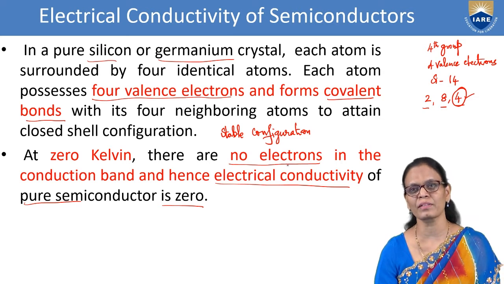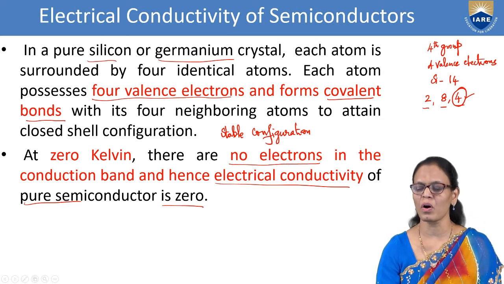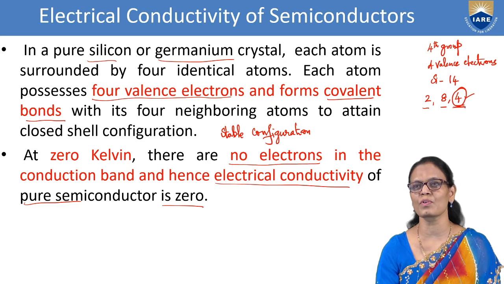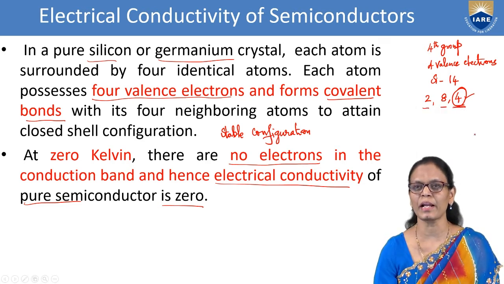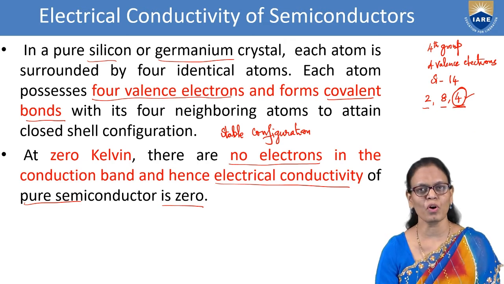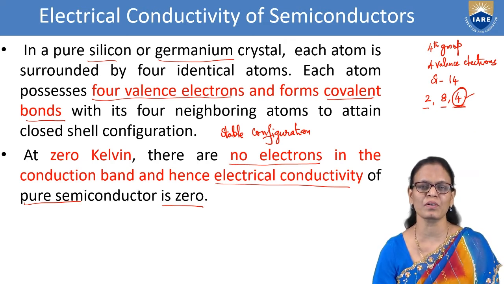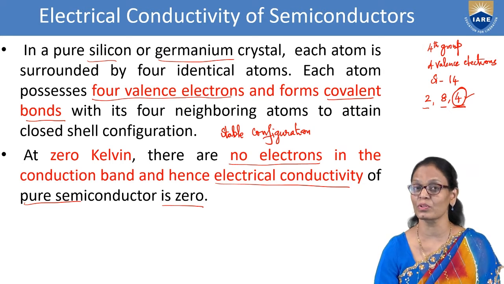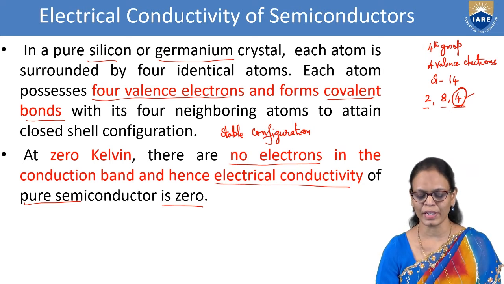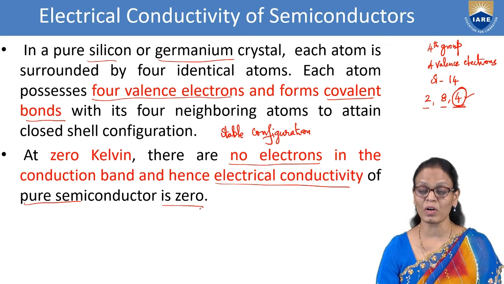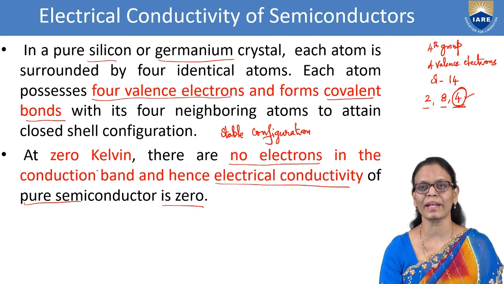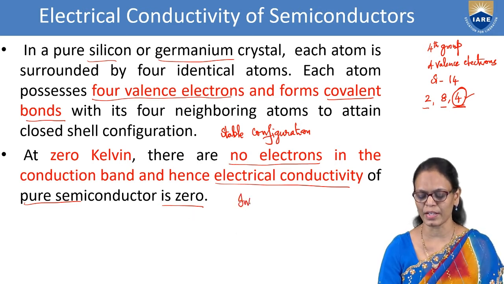Why it cannot conduct? Because there are no electrons. Why are there no electrons? Because all the 4 electrons in the outermost shell are forming covalent bonds with the neighboring atoms, and hence there are no free electrons. So no free electrons means no electrons in the conduction band. So they do not conduct, so the electrical conductivity is 0. So we also say that at 0 Kelvin, these semiconductors behave like insulators.